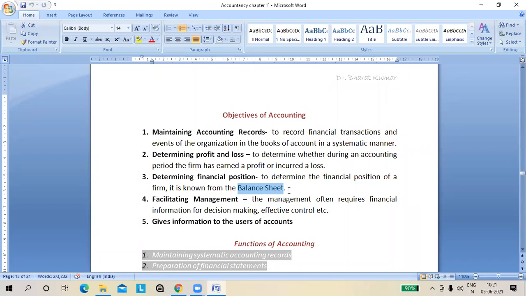And why are we doing this, why do we want to get the information about the financial position? The reason is, if you are not performing well, then you will do the planning, so that you become stronger. Planning for what? Planning for the future. How will you decrease your liabilities? How will you increase your profit? For that purpose we want to know where we stand, है ना?